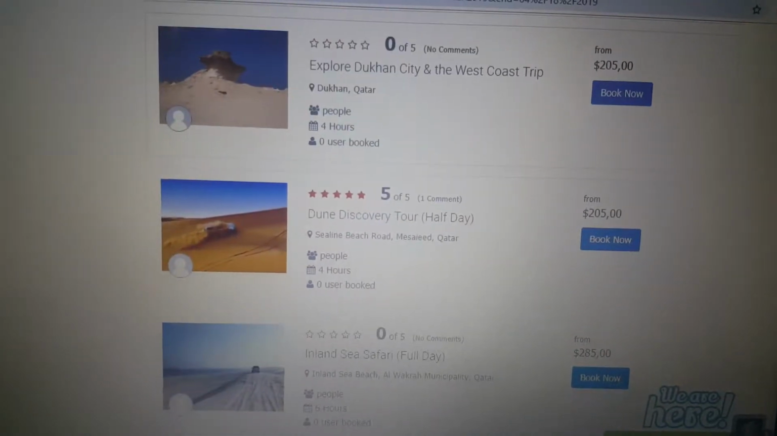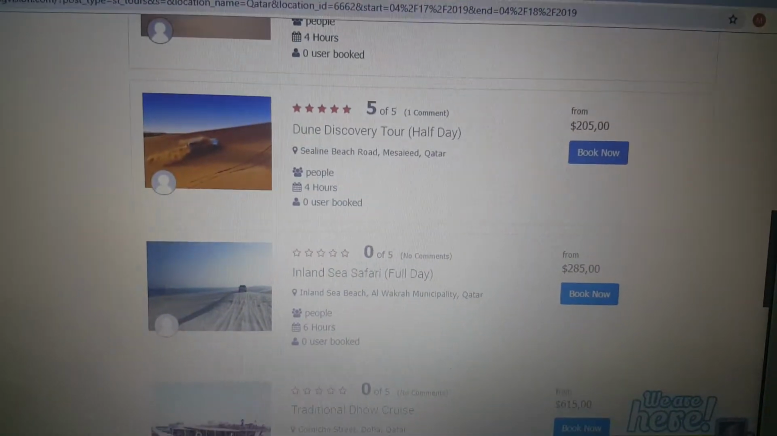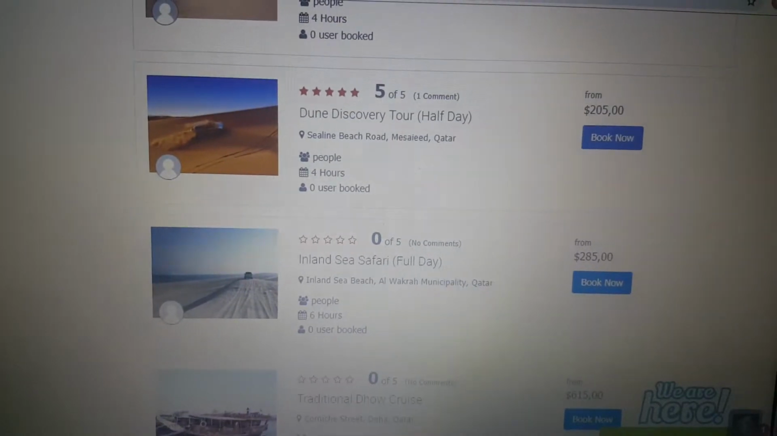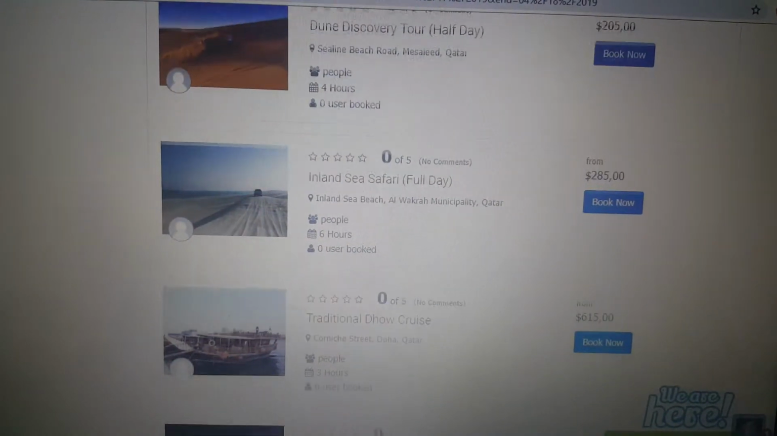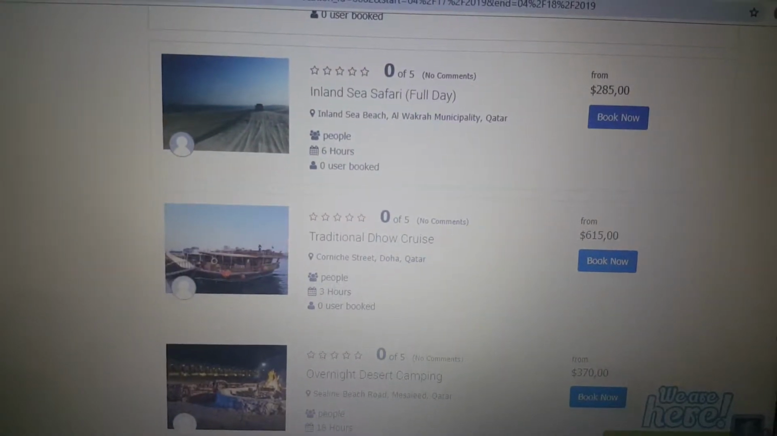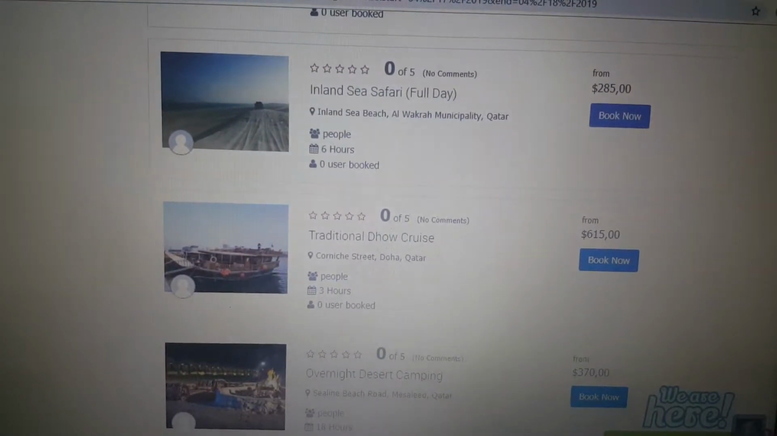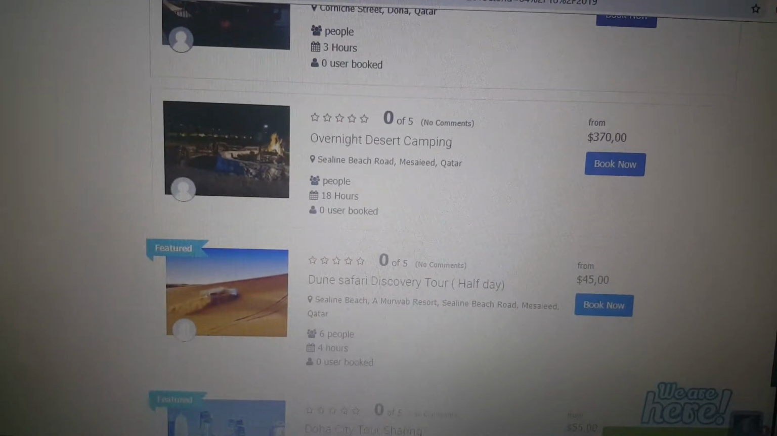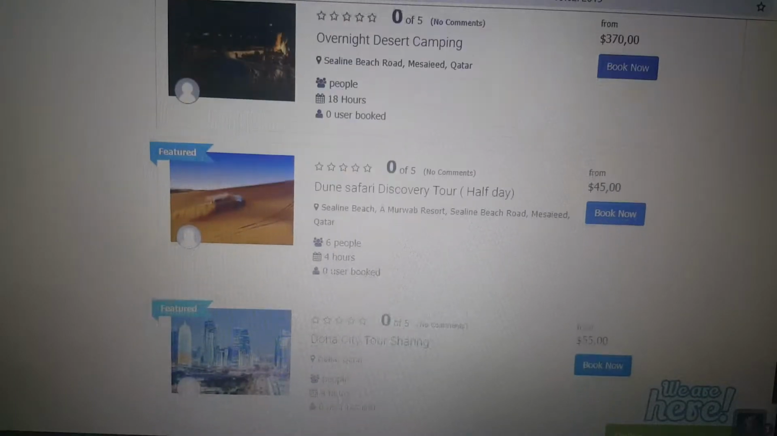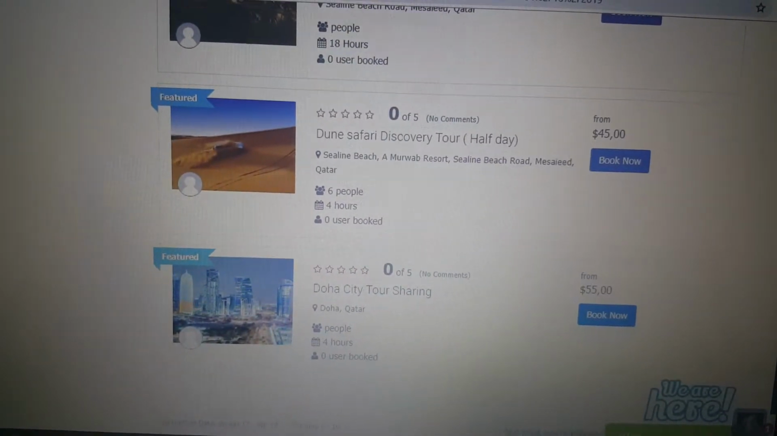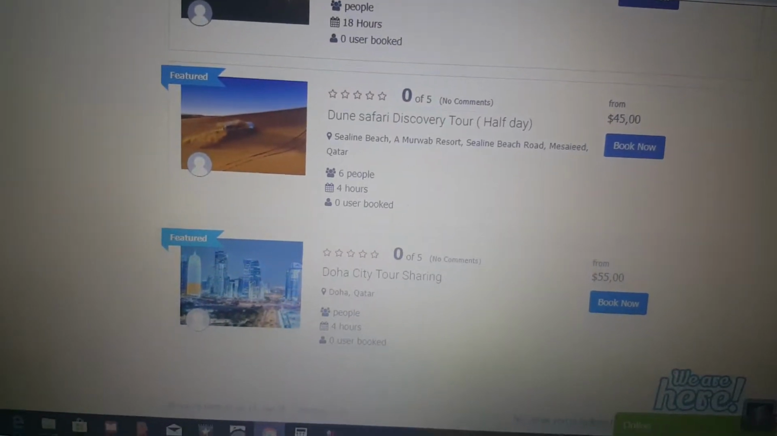Here Doha Discovery Tour, which is a safari tour. It's a very nice one. I recommend this one too much to my friends, and a lot of them did it already. Here Inland Sea Safari, this one is full day. Here traditional dhow cruise and down overnight desert camping, and you will find also Safari Discovery Tour and Doha City Tour, which is shared with some people or private as you like.